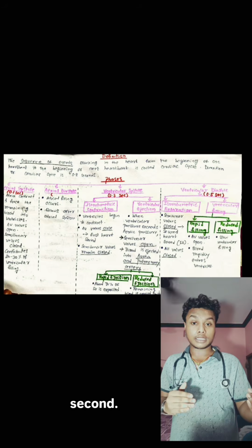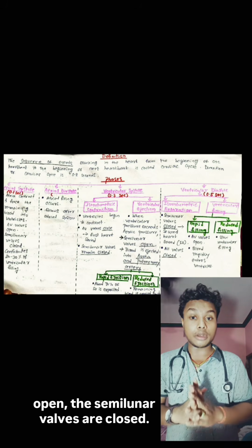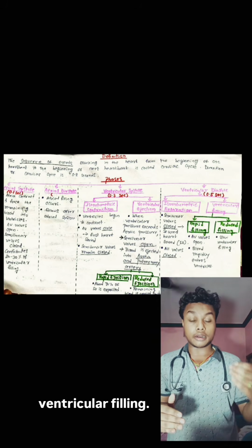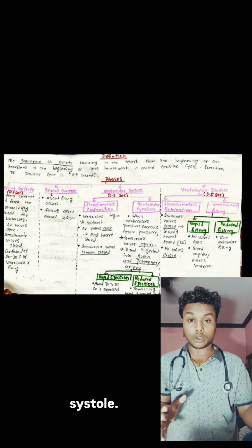Atrial systole, the duration is 0.1 second. In atrial systole, the atria contract and force the remaining blood into the ventricles. Here, the atrioventricular valves are open, the semilunar valves are closed. It contributes to 20 to 30% of ventricular filling. Now, the second phase is atrial diastole. Here, the atrial filling occurs. It follows just after the atrial systole.